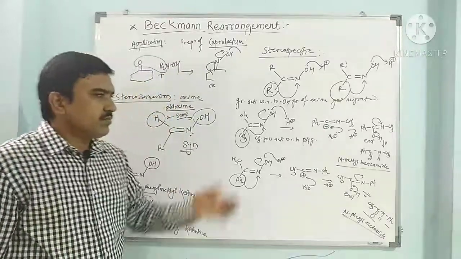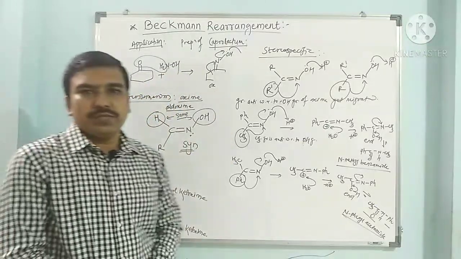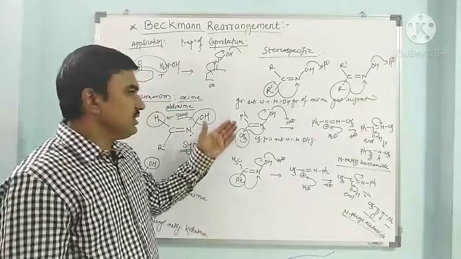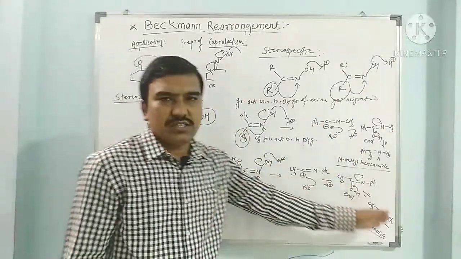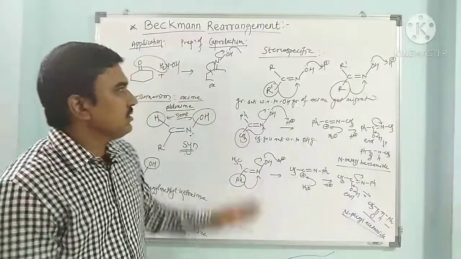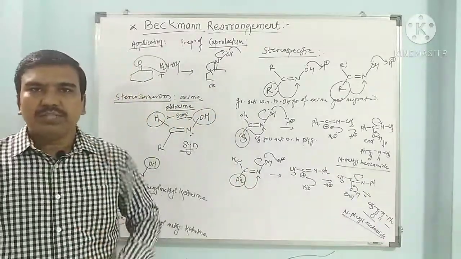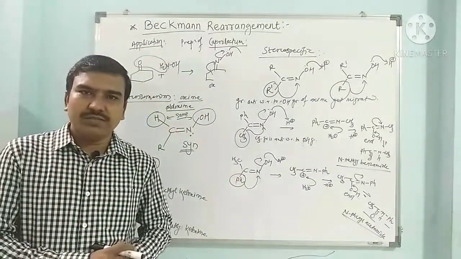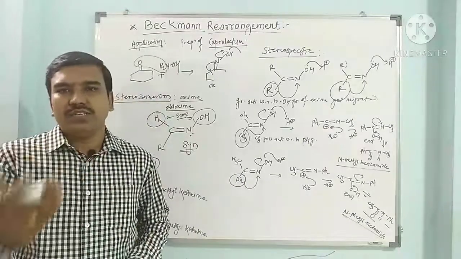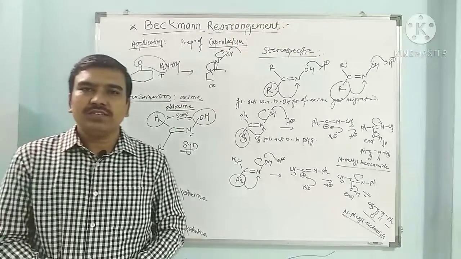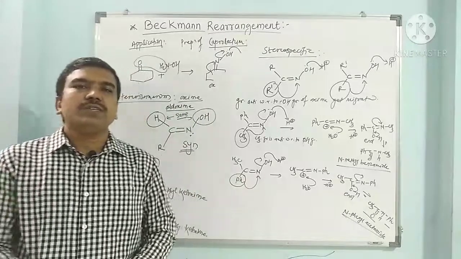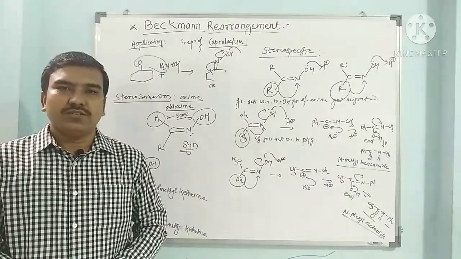So in this way the Beckmann rearrangement is stereospecific, because one stereoisomer gives one product and the other stereoisomer gives another product. In this way, we have discussed the Beckmann rearrangement and its mechanism in H2SO4 and in PCl5. We have seen one application of the Beckmann rearrangement in the preparation of caprolactam, which is used in the synthesis of nylon 6.